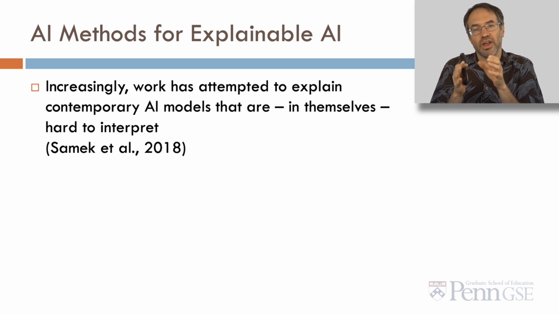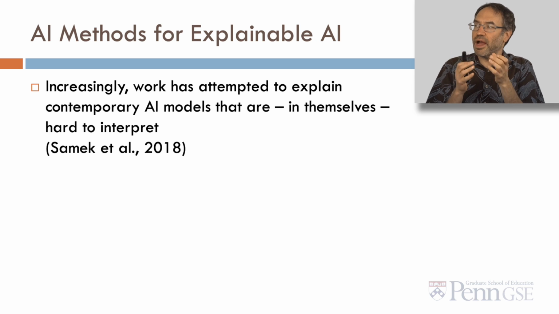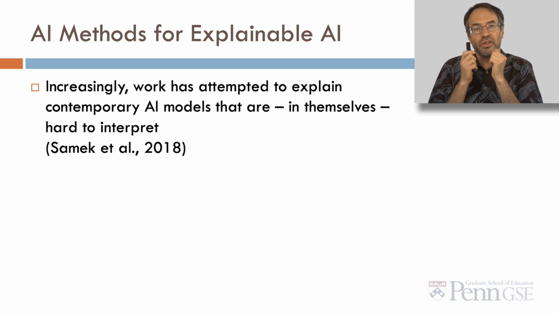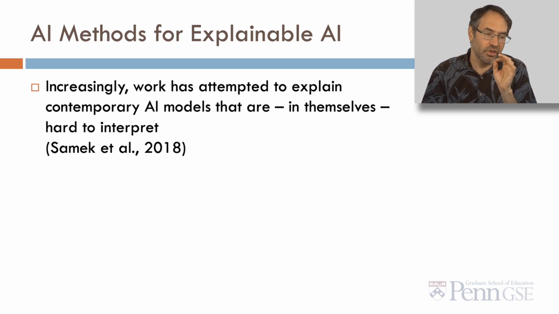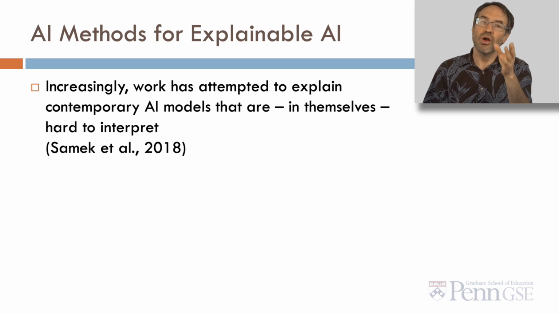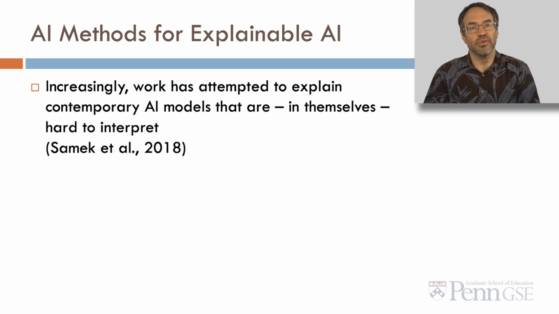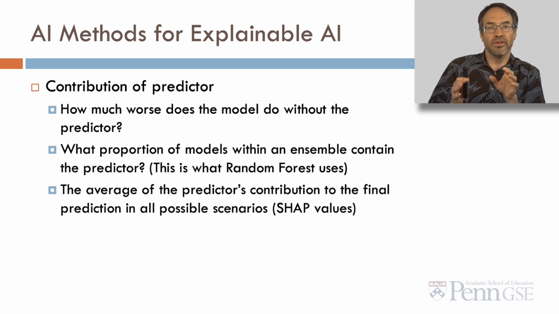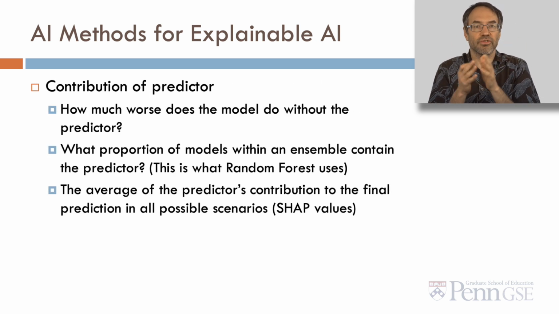Increasingly, people have said, okay, contemporary AI models are really inscrutable. Can we try to explain those models even though the models themselves are hard to interpret? So this is explainability versus interpretability. We're not trying to interpret the model, we're trying to explain why the model made a specific prediction in a specific case, which might be easier. And there's a lot of methods for explainable AI.